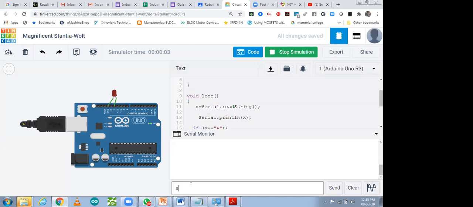As I type A and enter, my LED should be turned on. Again, if I type B, that command A and B is coming from the mobile app. So that A command, B command, that character is coming from the mobile phone. So as I send B, LED should be turned off. These things we have to send from the mobile.